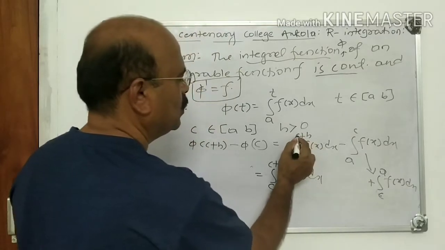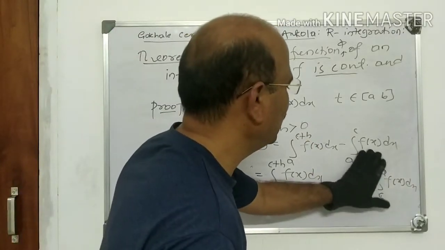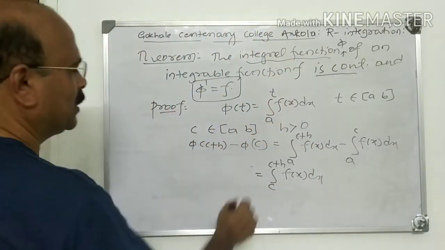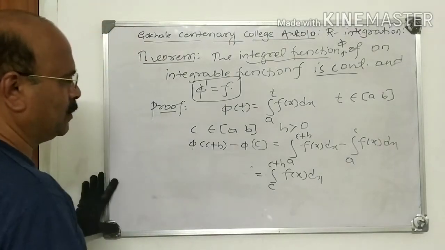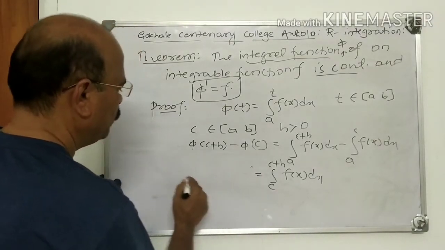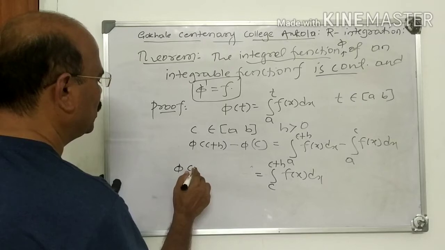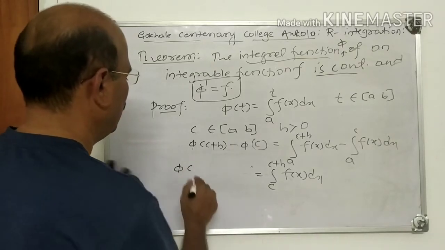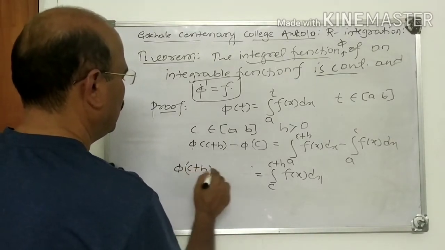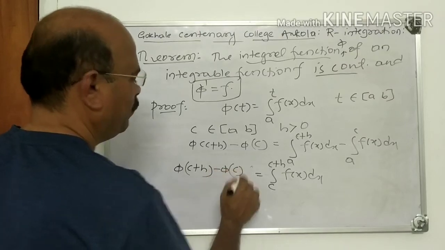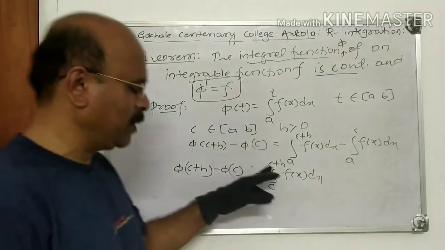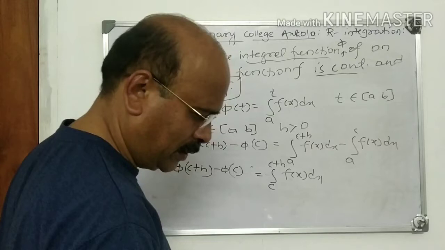Both so become c to c plus h. So it is integral c to c plus h f of x dx. Now, therefore, phi of c plus h minus phi of c is integral c to c plus h f x dx.